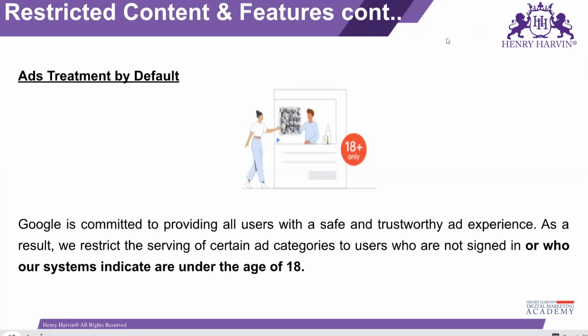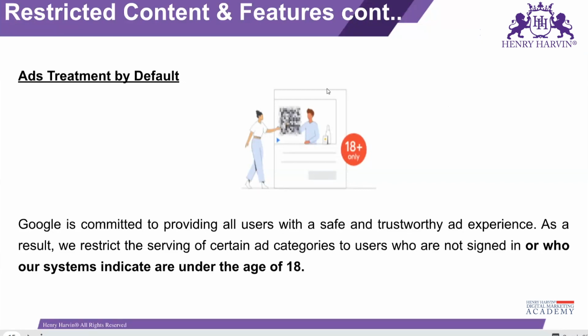So what is the content that is restricted? We talked about which is prohibited and which is restricted, almost the same things. But when you talk about restriction, there is content that is totally prohibited, and there is content that you can show, but with a restriction. So this is the basic difference between restriction and prohibition. If we talk about prohibited content, that means you cannot show their ad. And when we talk about restricted content, that means you can show the ad, but not to everyone.